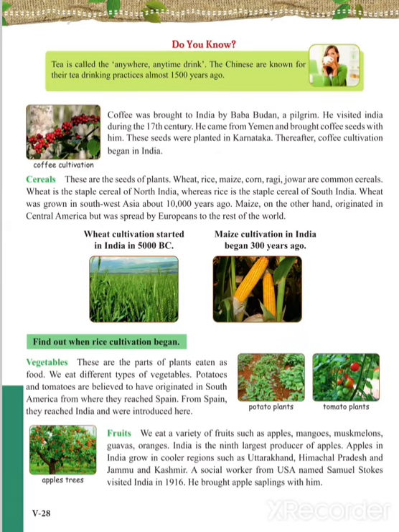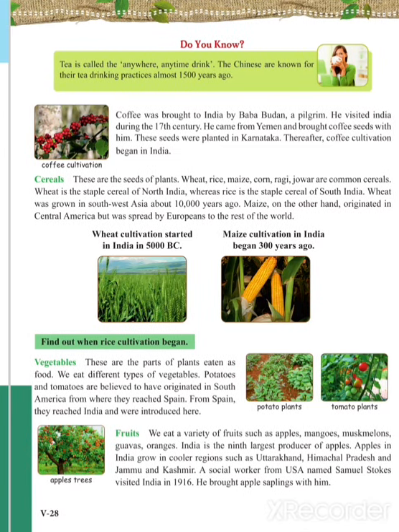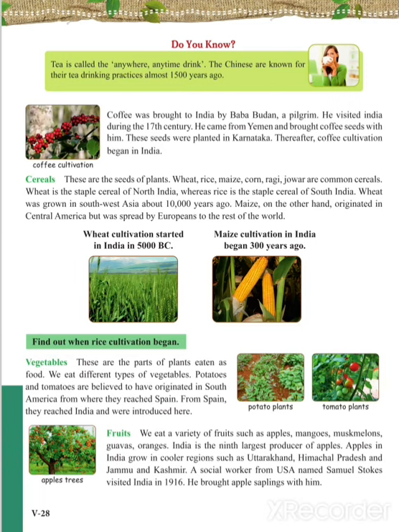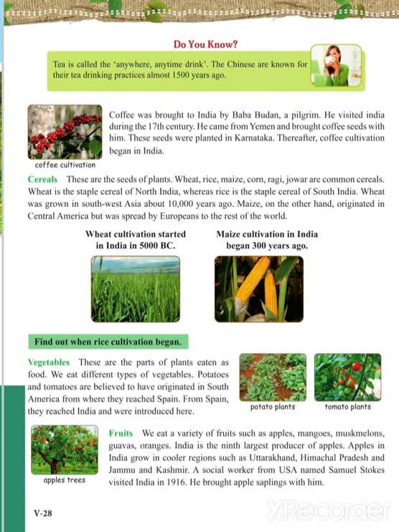Cereals. These are the seeds of plants like wheat, rice, maize, corn, ragi, jowar, which are commonly seen. Wheat, which we eat, is the food in everyday life.